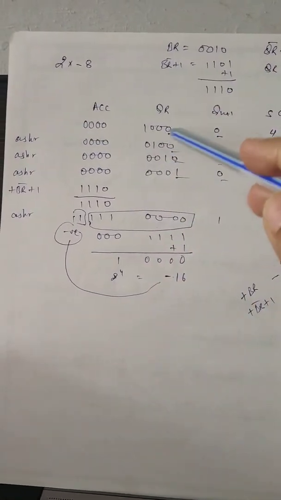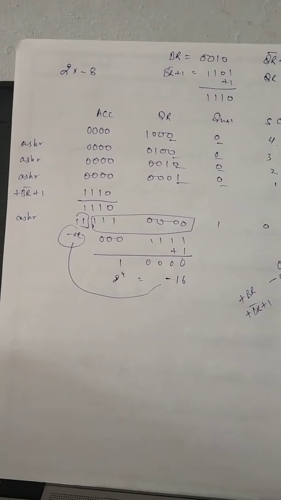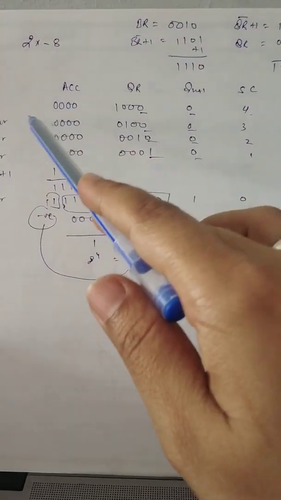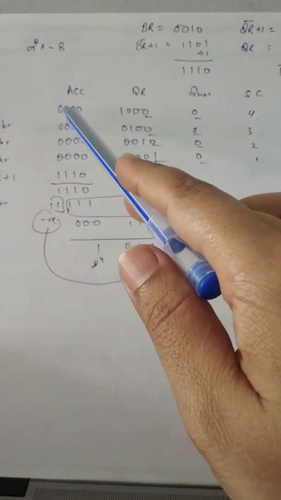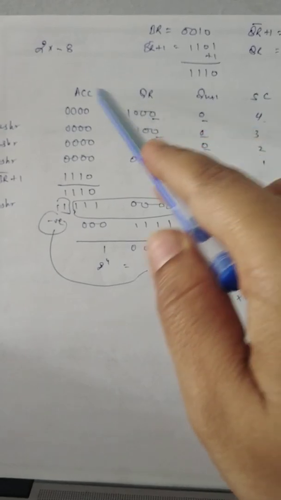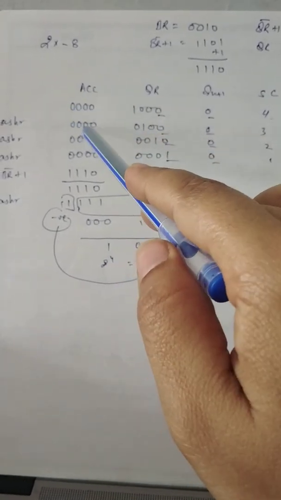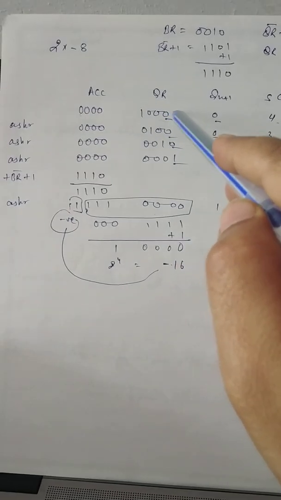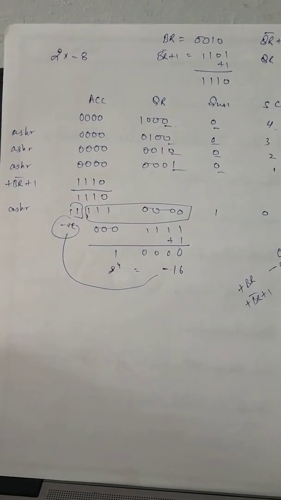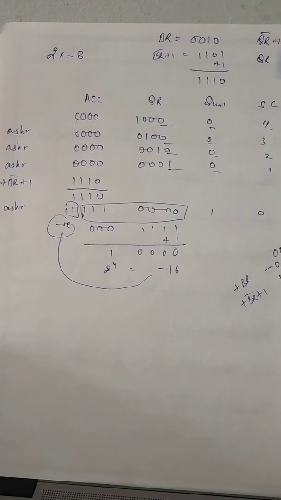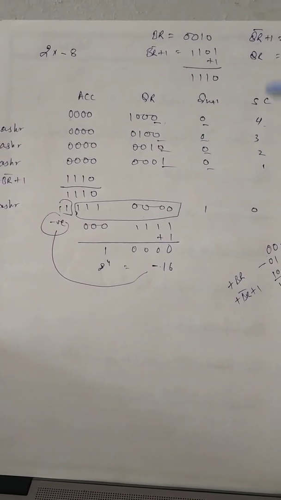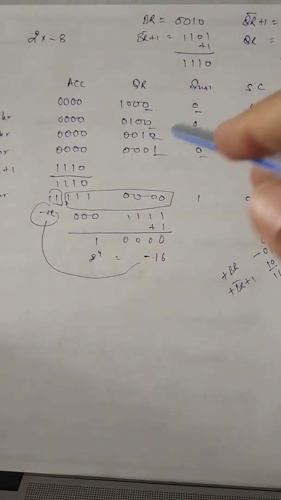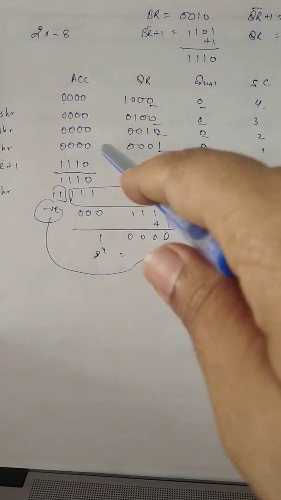Next 0 0. 0 0 means you just have to use ASHR, arithmetic shift. In arithmetic shift, copy your MSB as it is and then shift the entire result towards right. So this 0 will be here, 0 0, this 0 will be here, 1 0 0, this 0 will be here, and update the sequence counter. After every arithmetic shift operation, you have to update your sequence counter. This is very important. For 0 0, again just arithmetic shift. So you shift it again.